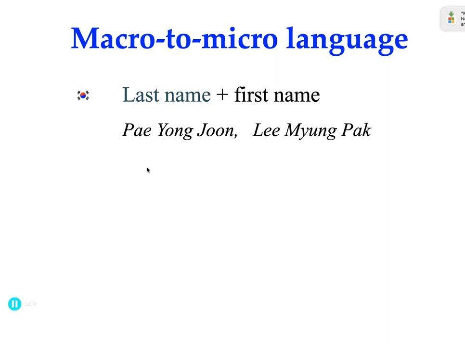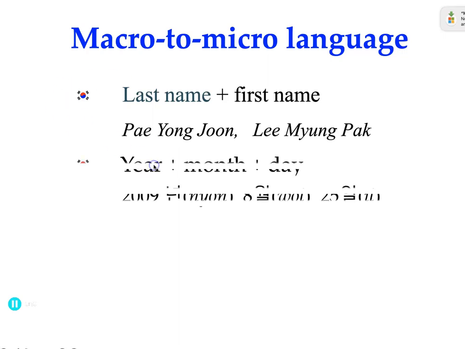When you say a name, in English you start with the first name and then the last name. In Korea, it's completely different. You always say the last name and then the first name. So my name is Sujong Choi, where Su is my first name. My name in Korea is Choi Soo-jung. So last name, first name.